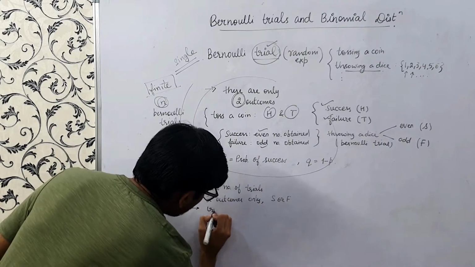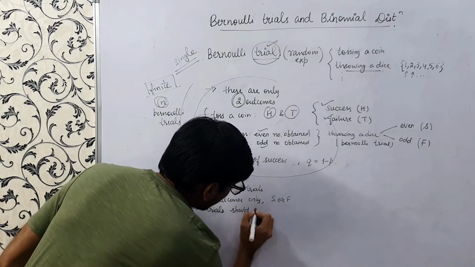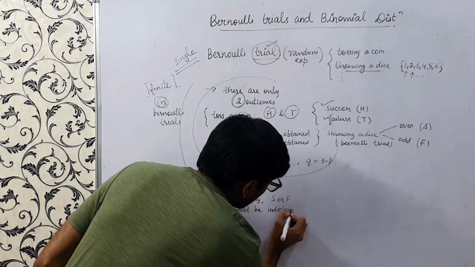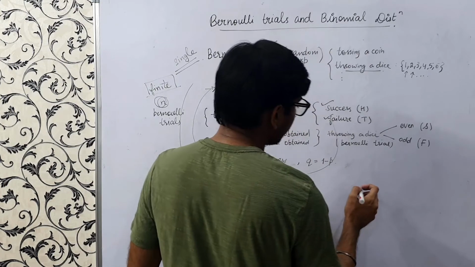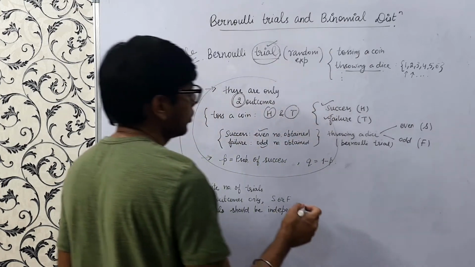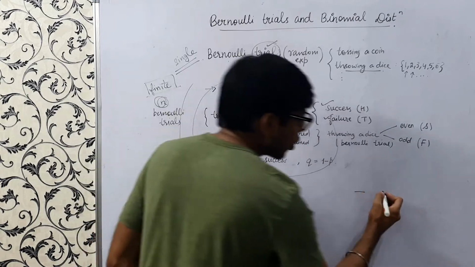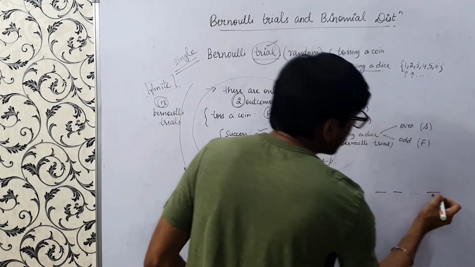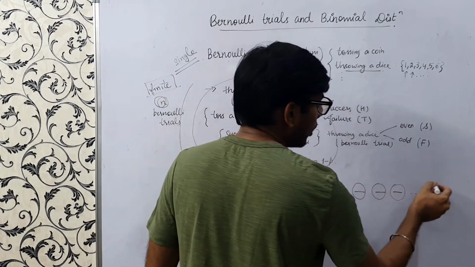Trials should be independent. What does this mean? Suppose I am tossing a coin. Each time I toss a coin once, then 2 times, 3 times, 4 times, n times, each toss should be independent.